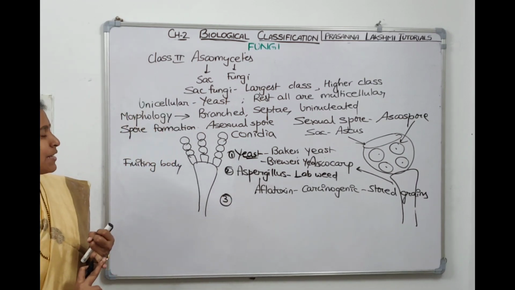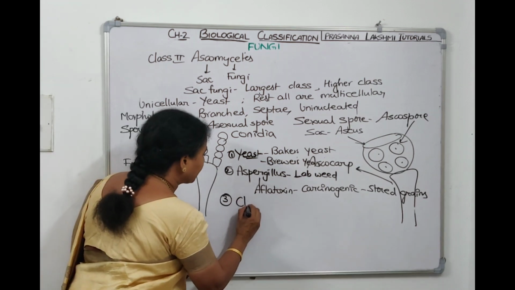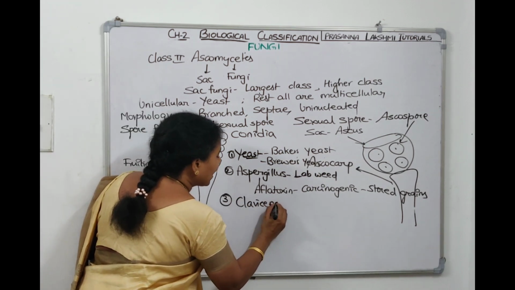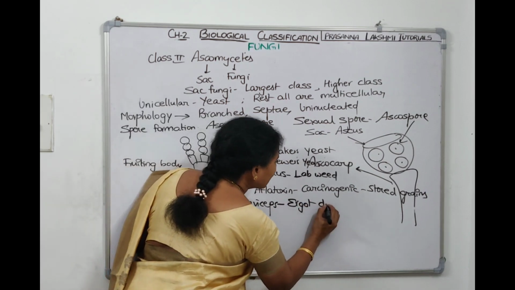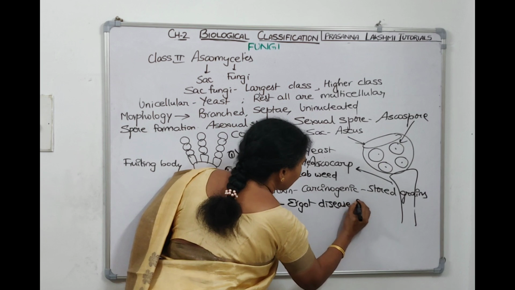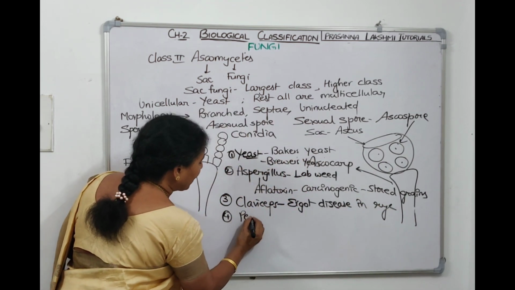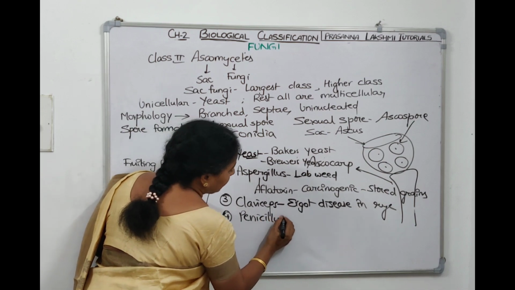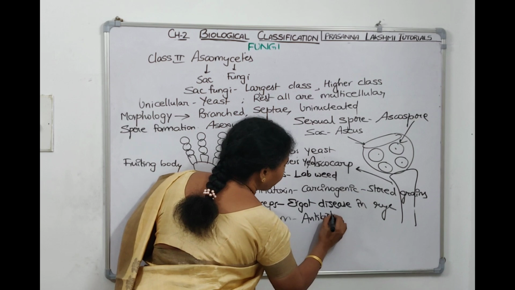The first example for Ascomycetes is yeast. The second example is aspergillus. The third example is claviceps. Now claviceps, it is also parasitic. It causes ergot disease in rye. In rye plant, it will cause ergot disease. Now the fourth example, penicillium. Penicillium produces an antibiotic called penicillin.